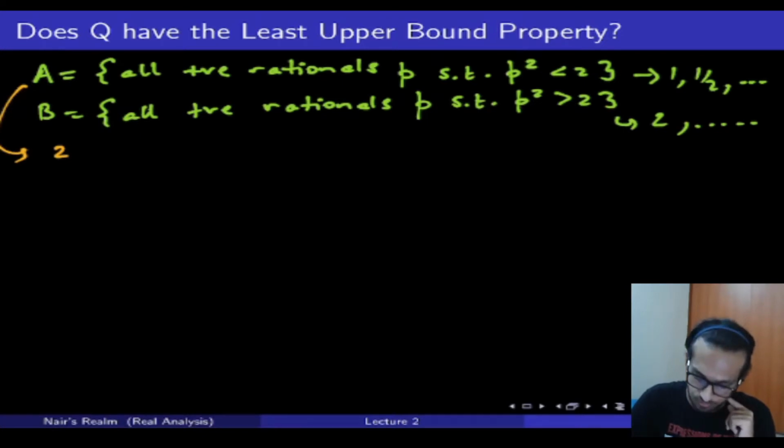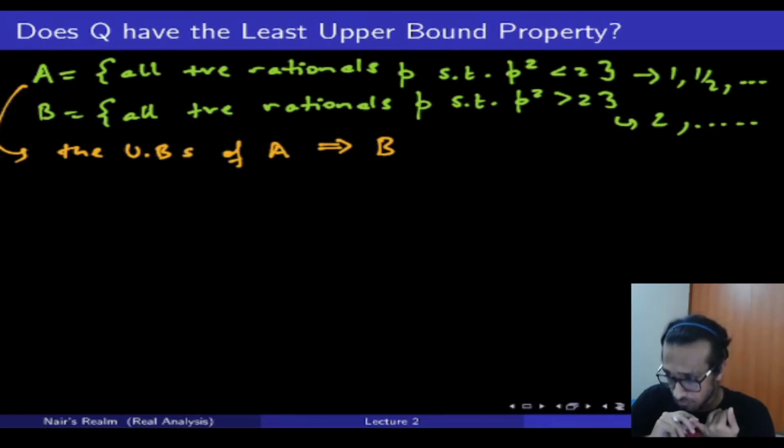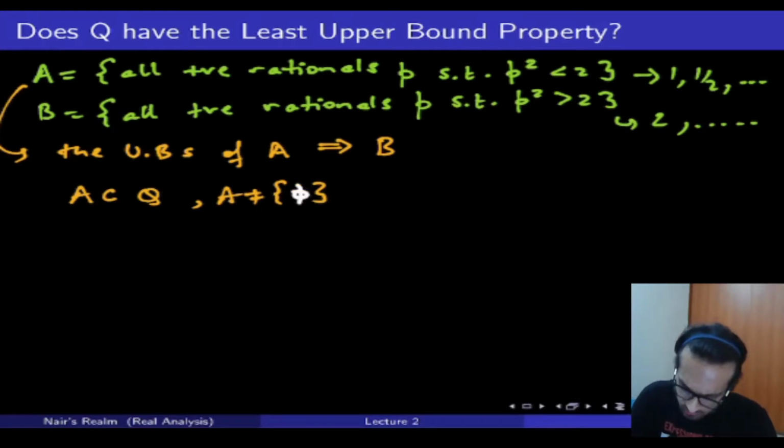So the upper bounds of A are in fact the set B. Now, if we talk about the least upper bound, we know that A is a non-empty subset of Q. A is a subset of Q, and A is not the empty set.